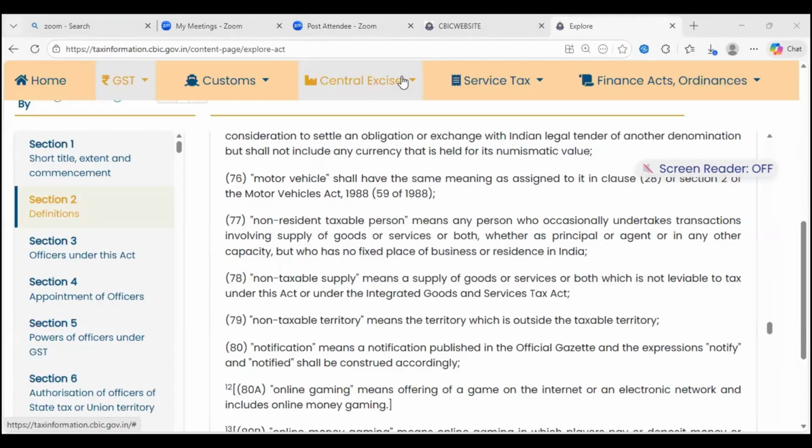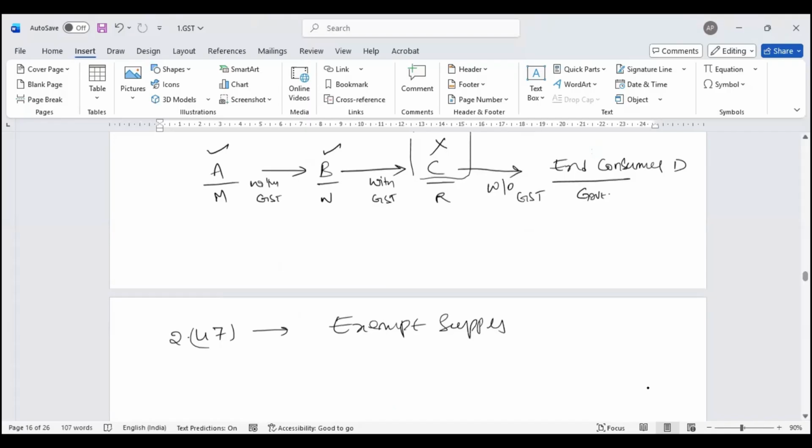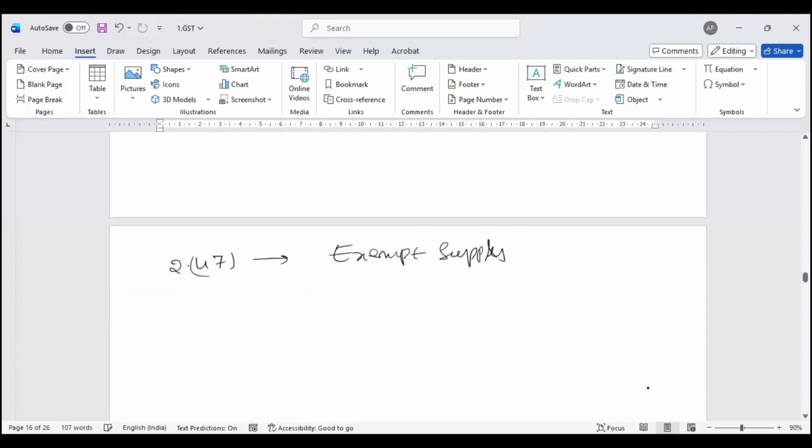So this clarifies what is an exempt supply. What I have to do is understand my business. If I have a turnover, I need to bifurcate the turnover in this manner: what is taxable, what is zero rated supply, and what is exempt. In case I have a business transaction which is exempt under GST, I need to take a call that I should not take input tax credit.